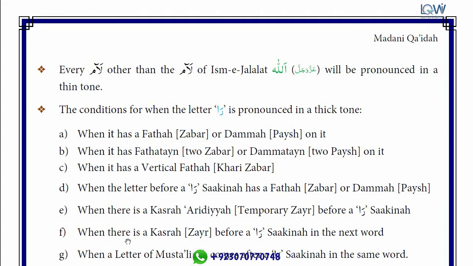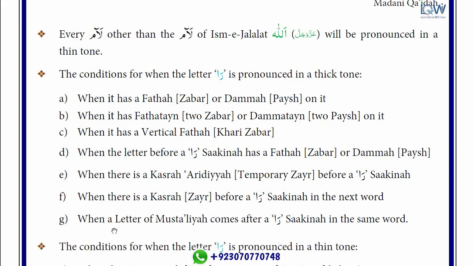Next, when there is kasra, like zair, before a ra sakina in the previous word. If you see there is zair before the ra sakina, not in the same word but in the previous word, then ra will be read with a thicker voice. And the last one is when a letter of musta'aliya comes after a ra sakina in the same word, then ra will be read with a thicker voice. So these are 7 conditions. I will tell you practically how to use these conditions for reading ra with a thicker voice.